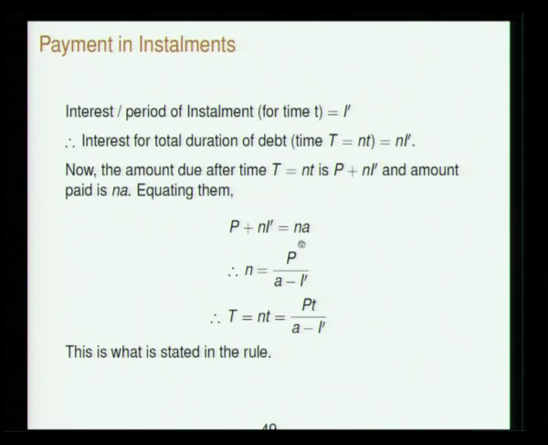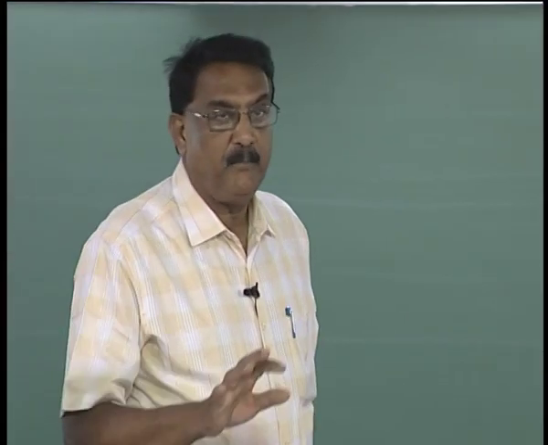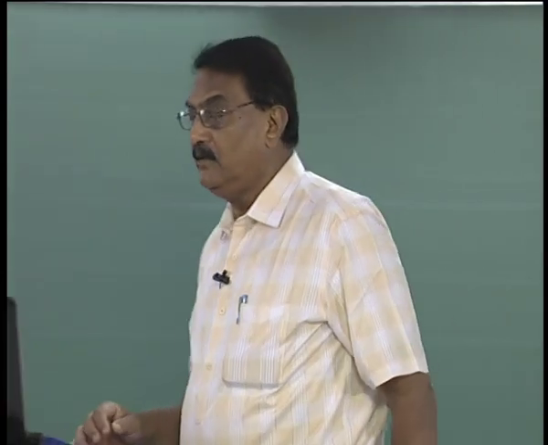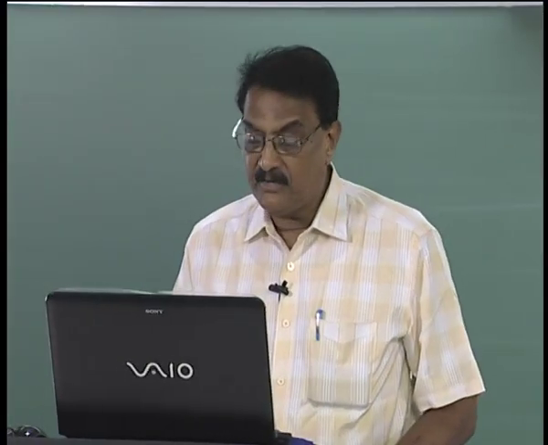So P plus N I prime is equal to NA. So n, the number of installments, is given by NT equals PT by A minus I prime. This is what is stated in the rule. Here everything is simple interest only, compound interest is not coming. This of course is simple enough.